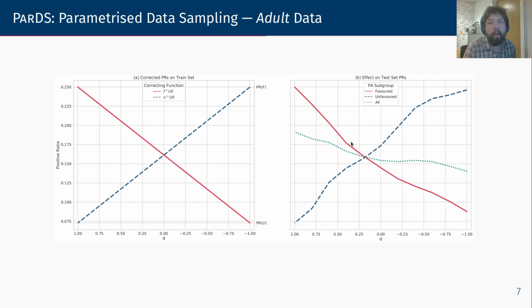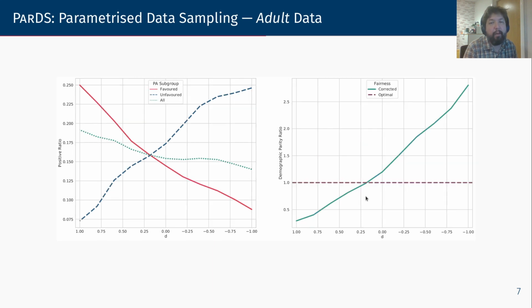This in turn will have an effect over the predictions over the test set, as may be seen here.